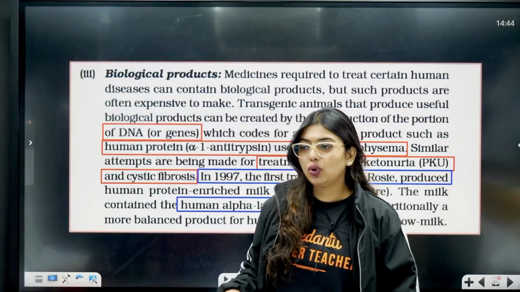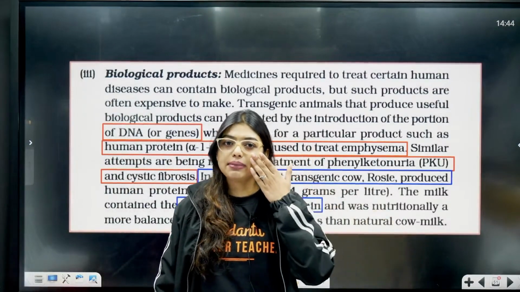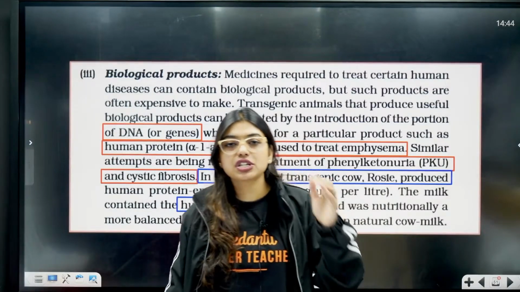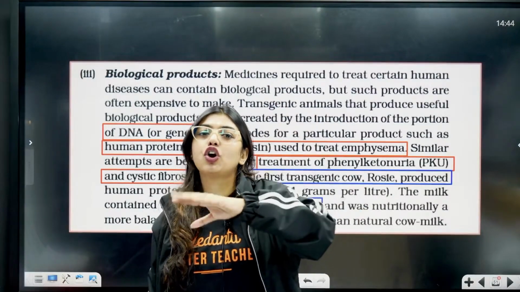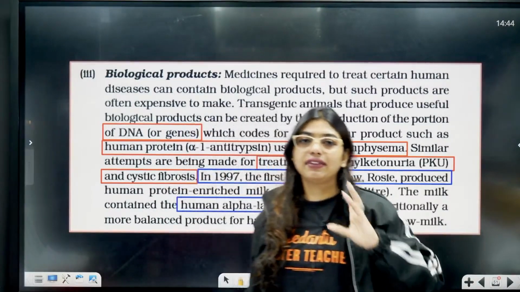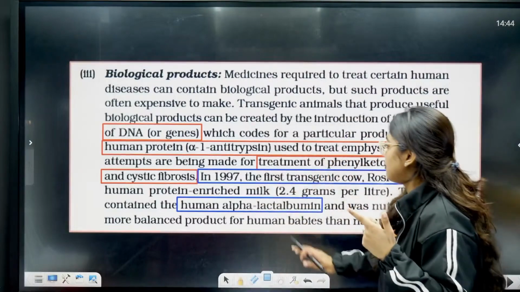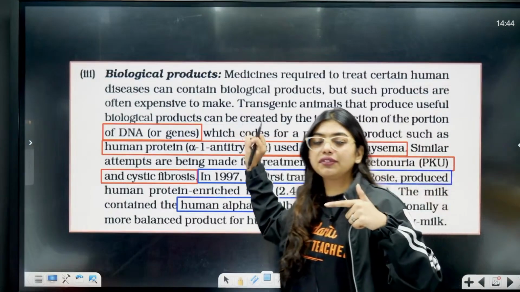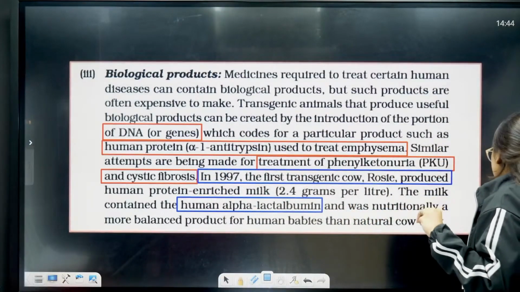Yes or no? So here exactly what happens, students? They were like, anyway, cow is giving us milk, so we will just add one gene which will give us lactoalbumin, which is going to be better and nutritionally more important than normal cow's milk. Which might have it, but we don't want that. We want something more. So we will get lactoalbumin. Same thing was done here also, the sheep Tracy. Here we got alpha-1 antitrypsin from that. Clear or not? Yes or no?